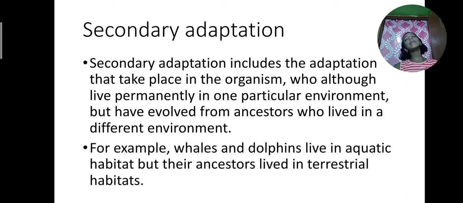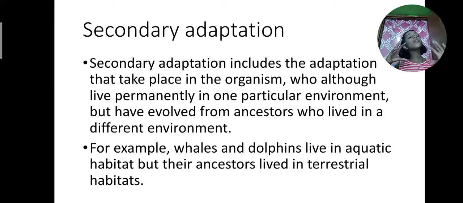Secondary adaptation is the type of adaptation that takes place in organisms nowadays that live permanently in one particular environment, but they have evolved from their ancestors.